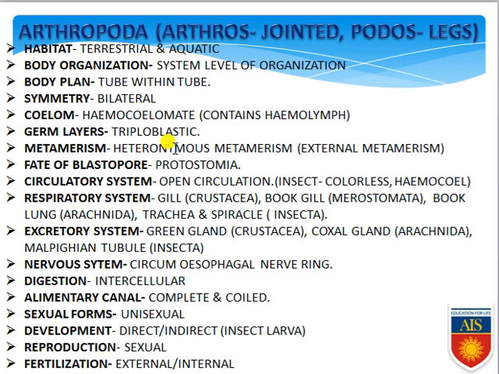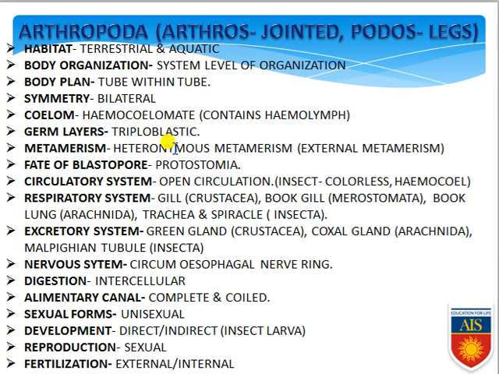Next, metamerism, which is commonly found, is the heteronymous type of metamerism, that is the external type of metamerism. Fate of the blastopore: protostomia, because keep it in your mind, their mouth is produced first from the blastopore, so that's why they are protostomia. Circulatory system is open. In insects the blood is colorless and is present within the cavity called the hemocoel.